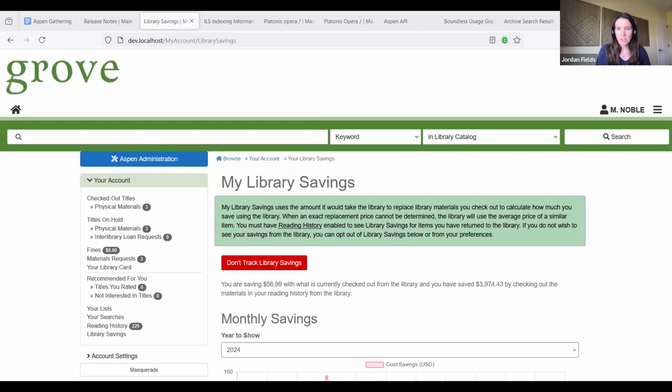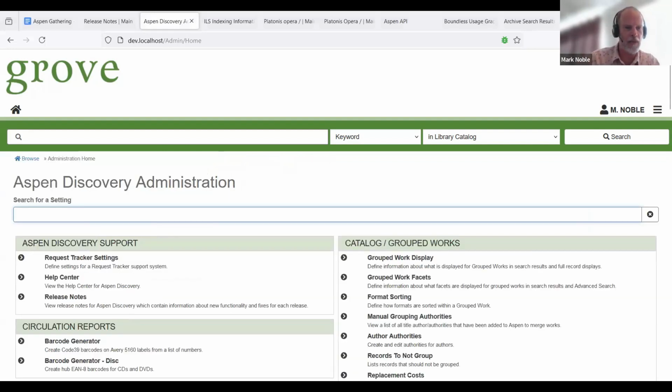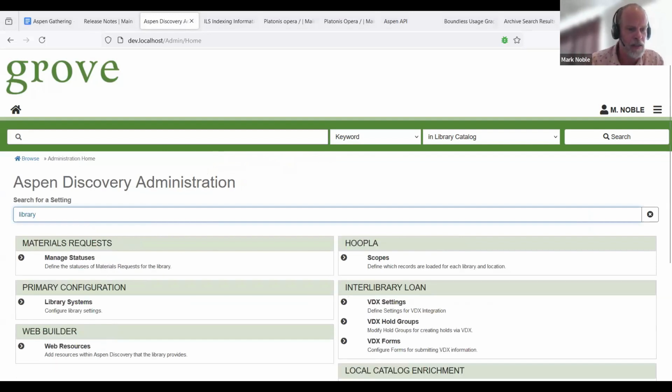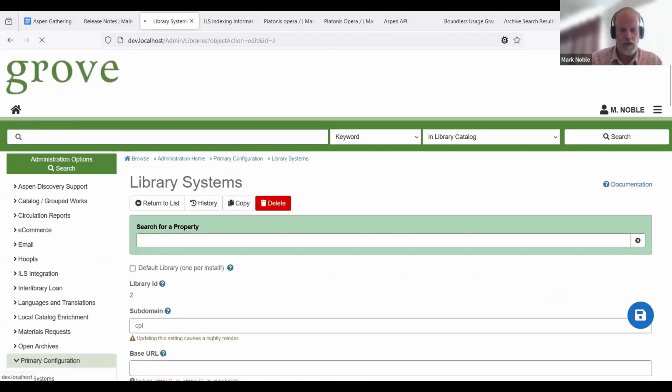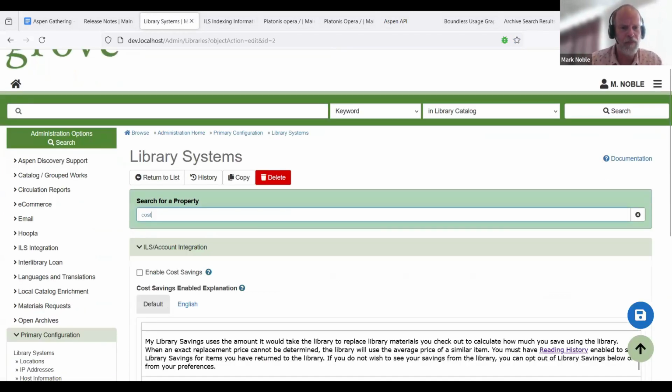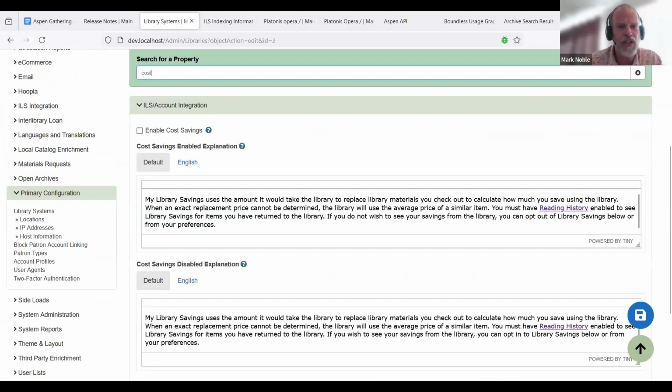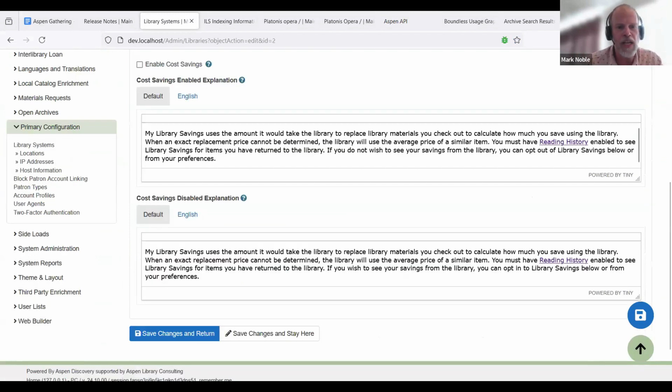How about turning it on or off per library and then the ability for patrons to turn it off? Yeah, good call. So in the library settings, here I am a Centerville patron, or actually, sorry, so cost savings. There is information here for whether it is enabled or not.